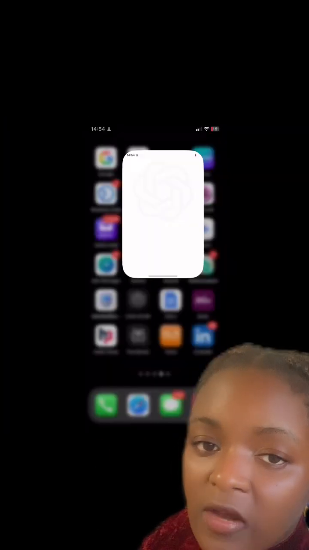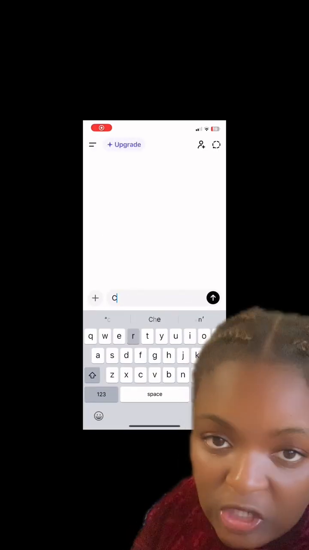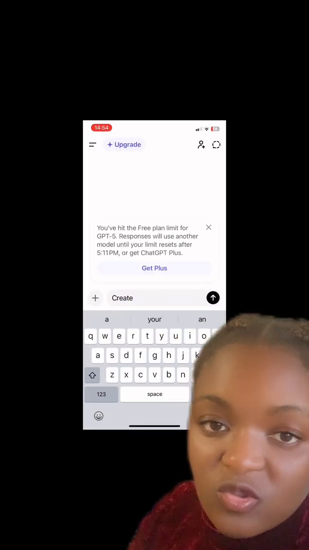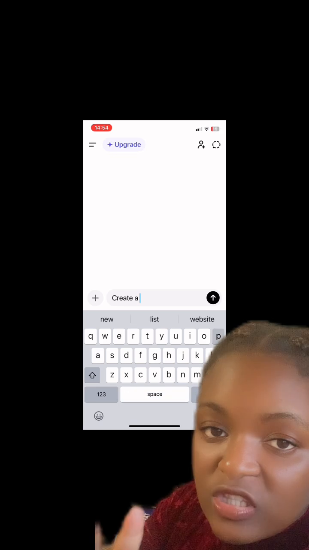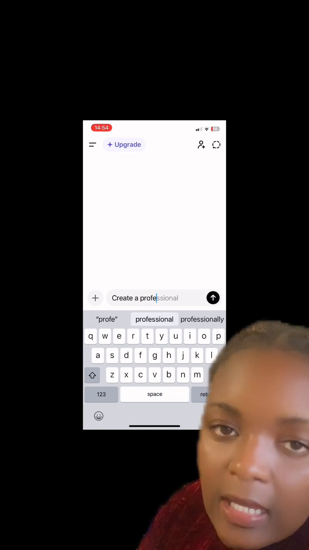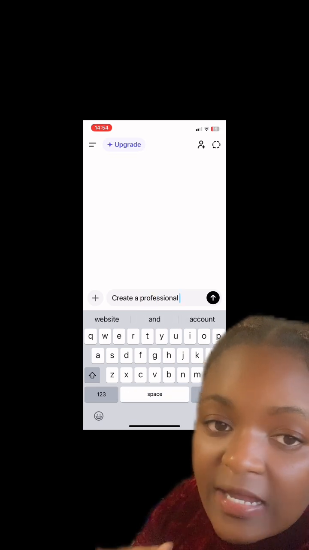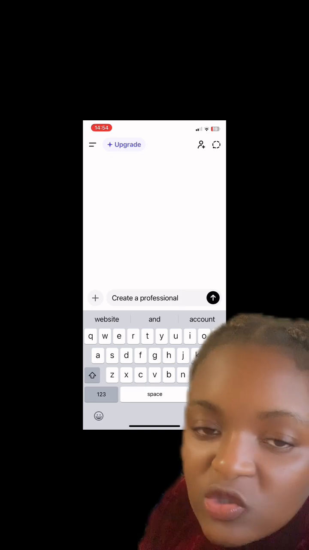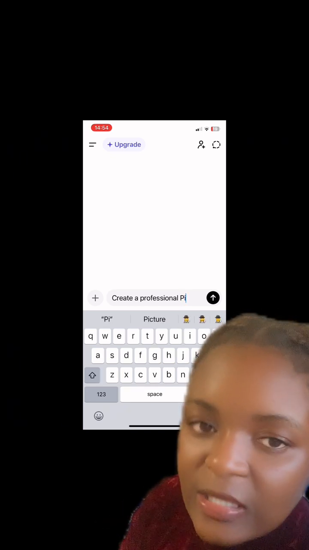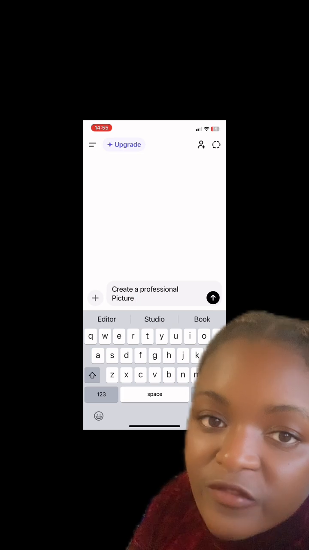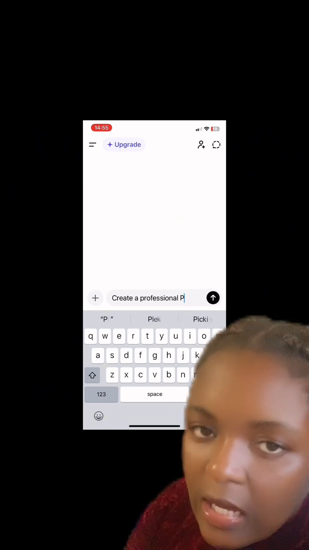So this is what we are going to do, right? We are going to open ChatGPT and put our prompt about what we want to create. So this is where I was putting the prompt. I was telling ChatGPT, can you generate a prompt for me for a black woman so I can generate an image with Gemini. So here I was waiting for the prompt to come.